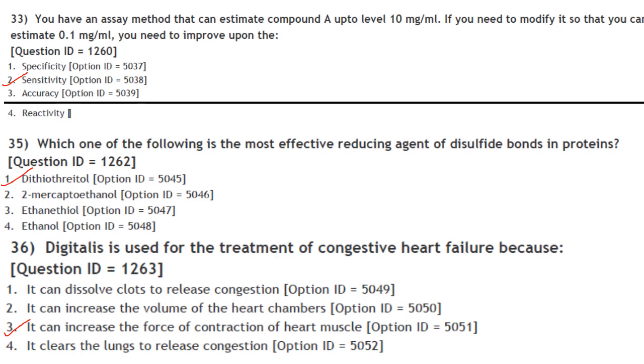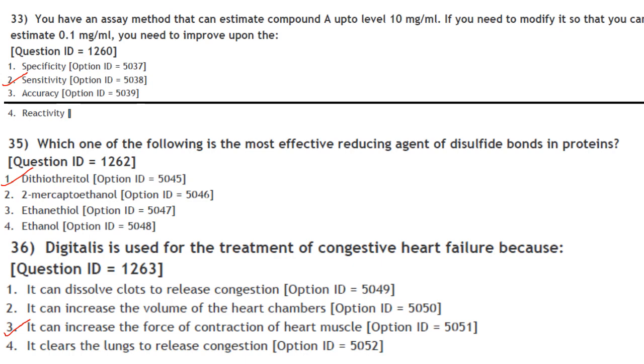So in a diagnostic test, sensitivity is a measure of how well a test can identify true positives, and specificity is a measure of how well a test can identify true negatives. So higher sensitivities will mean lower specificities and vice versa. So here, in order to modify, you need to improve upon the sensitivity. So answer is option 2.